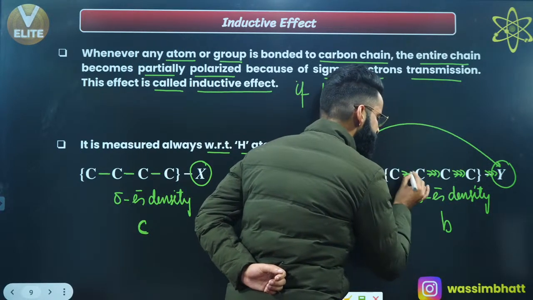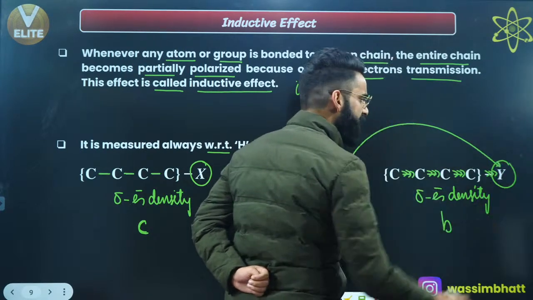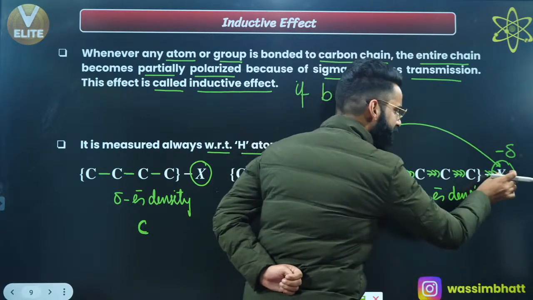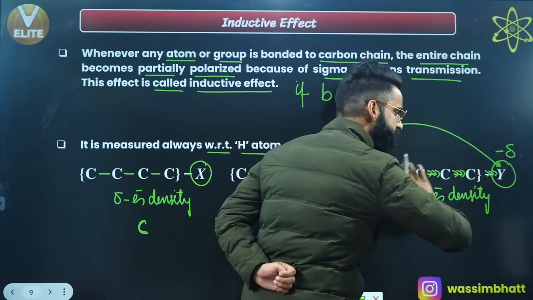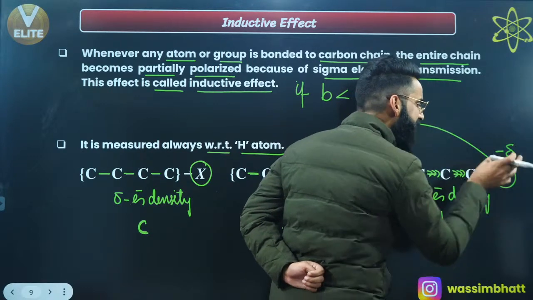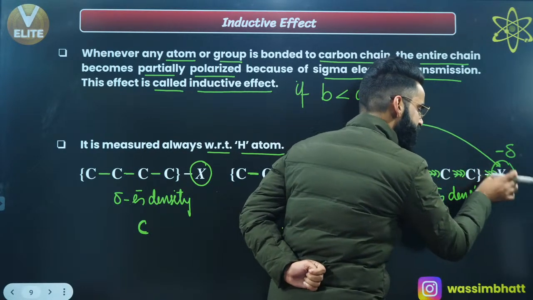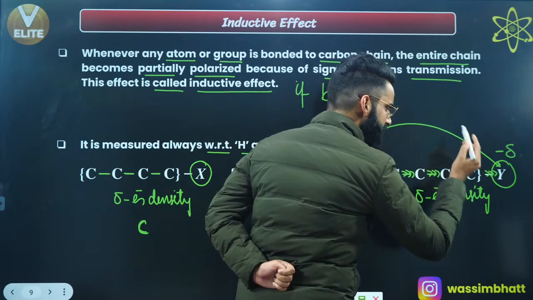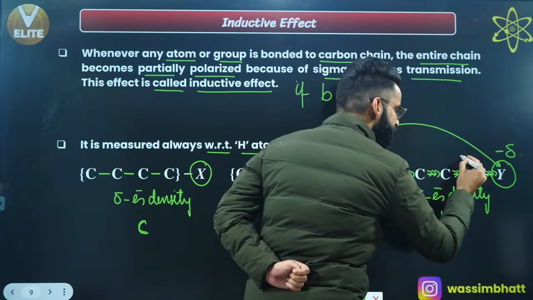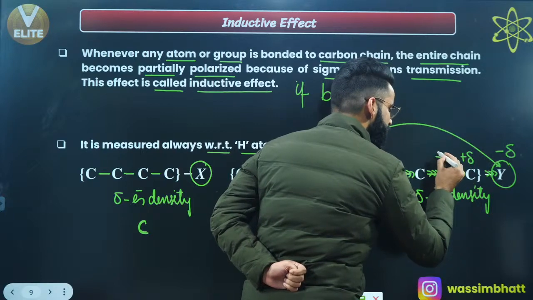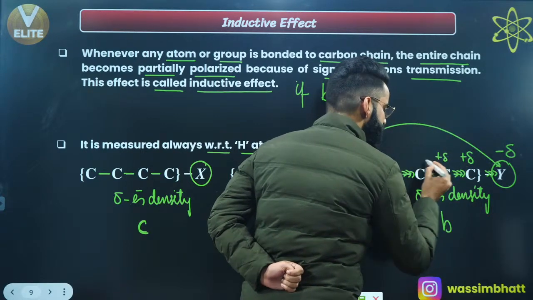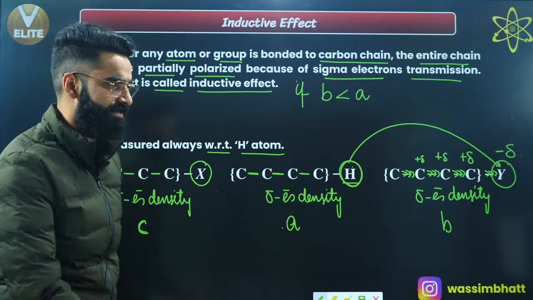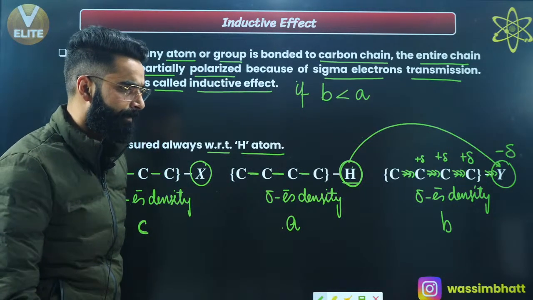If Y is pulling some sigma electron density towards itself, I'll say Y will get delta negative charge, because the sigma electron density towards Y would have got increased, and that increase in the sigma electron density towards Y is represented by delta negative, right? So which charge will come on this carbon? There will be delta positive charge coming on this carbon. Similarly, there will be delta positive on this carbon. Similarly, there is delta positive on this carbon, right? As simple as that. Right, people?